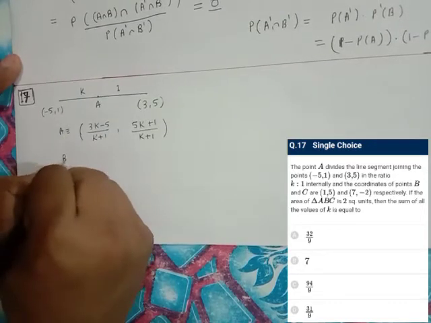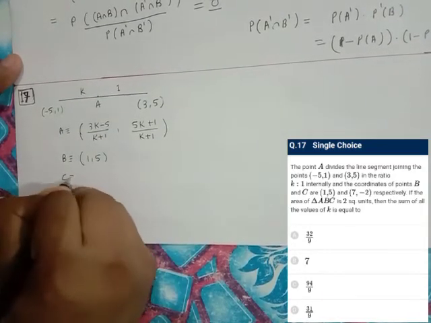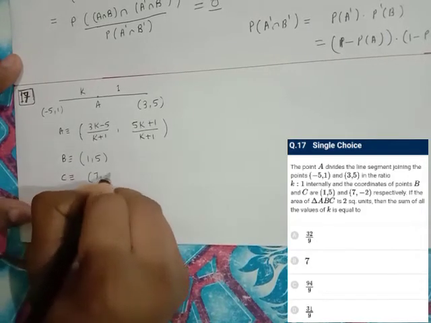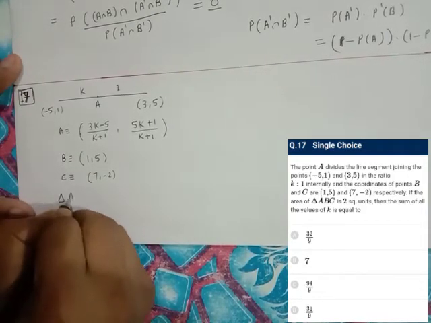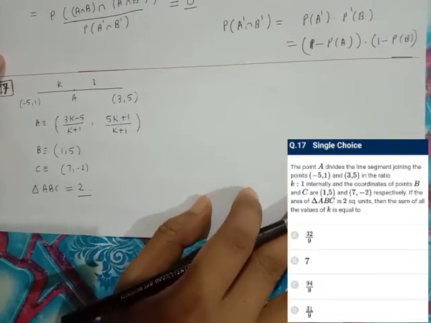Point B is given as (1, 5) and point C is also given as (7, -2), and the area of triangle ABC is equal to 2. So we have to find the sum of the possible values of k.